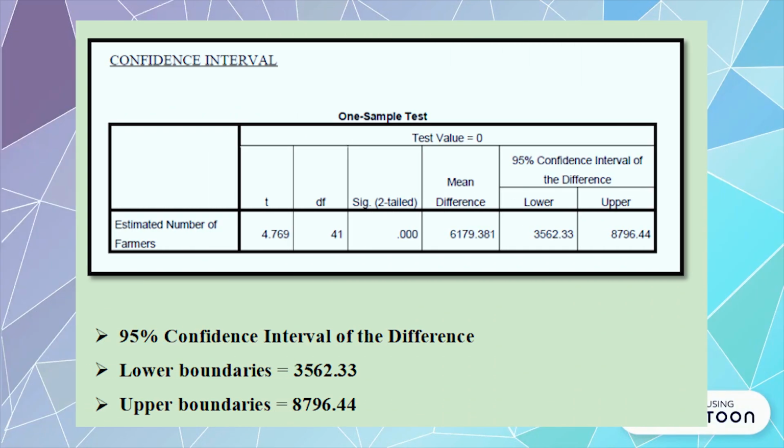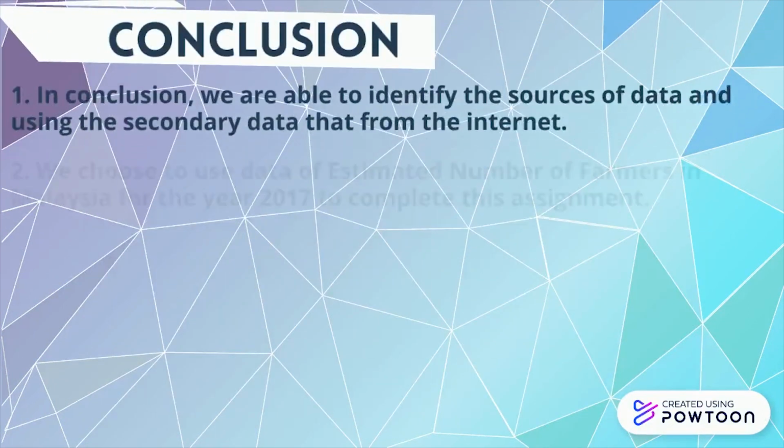For the confidence interval, we use the one sample test to find the lower boundary and upper boundary of the estimated number of farmers with a confidence level of 95%. Therefore, at the 95% confidence, the estimated number of farmers population mean falls between 3,562.33 and 8,796.44.